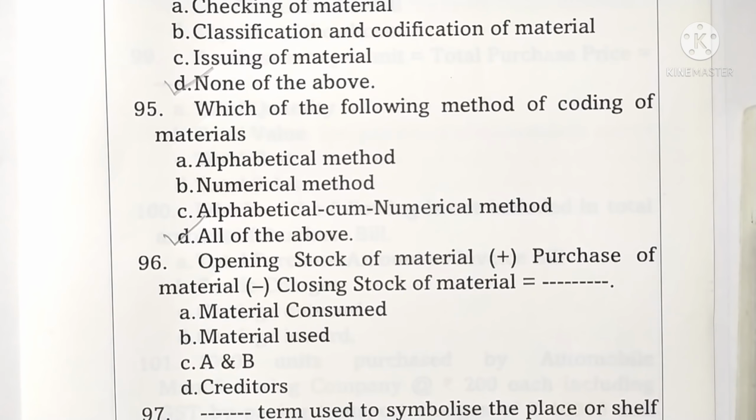Question 96. Opening stock of material plus purchase of raw material minus closing stock of raw material is a dash. Options are given: material consumed, material used, A and B, and creditors. Here, material consumed and material used are the same one. Therefore, option C is correct one.